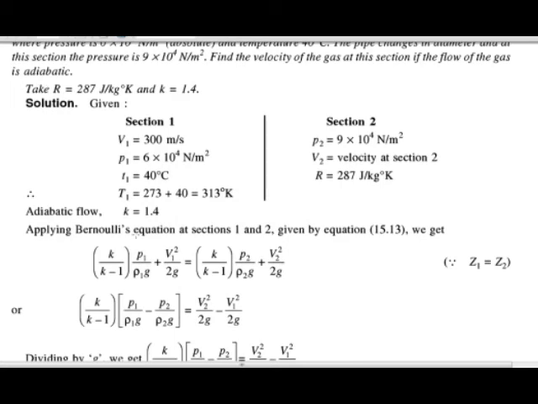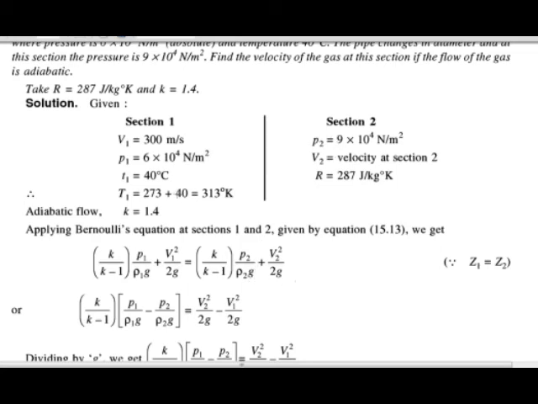Adiabatic flow, the value of K they have given as 1.4. First we have to apply Bernoulli's equation at sections 1 and 2. As we know, the Bernoulli's equation for the adiabatic process is k upon k minus 1, p1 upon rho 1 g plus v1 square by 2g is equal to k upon k minus 1, p2 upon rho 2 g plus v2 square upon 2g.